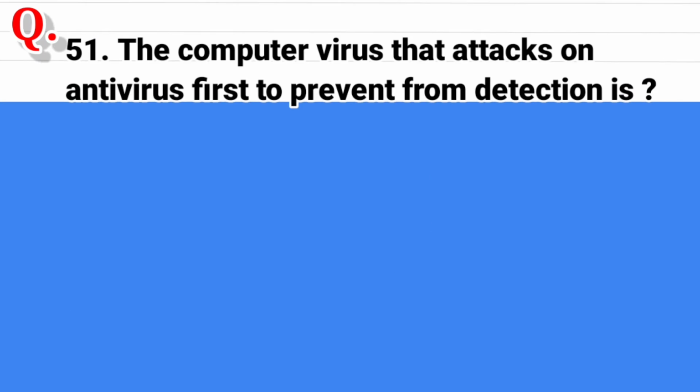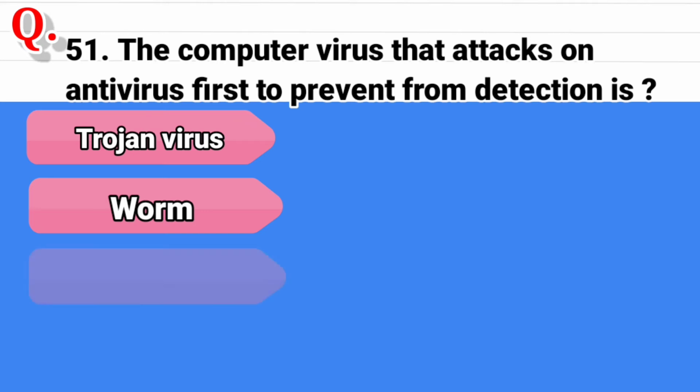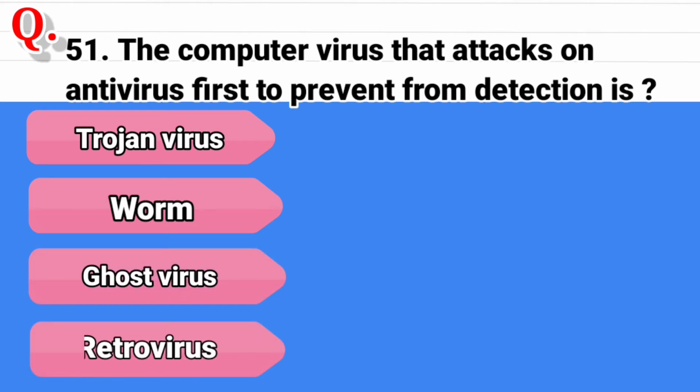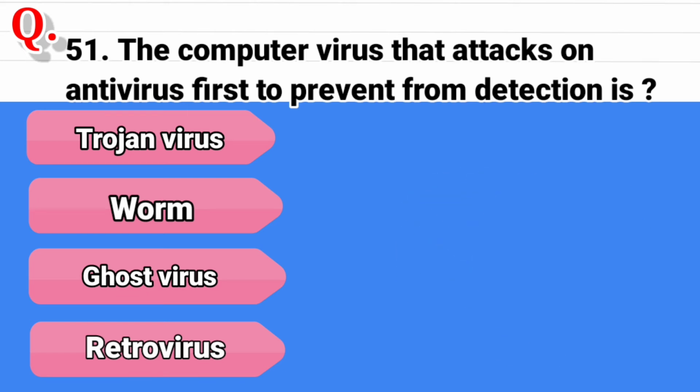Question 51. The computer virus that attacks the antivirus first to prevent detection is, and the options are Trojan virus, second option is worm virus, third option is ghost virus, and the last option is retrovirus. And the correct answer is retrovirus.